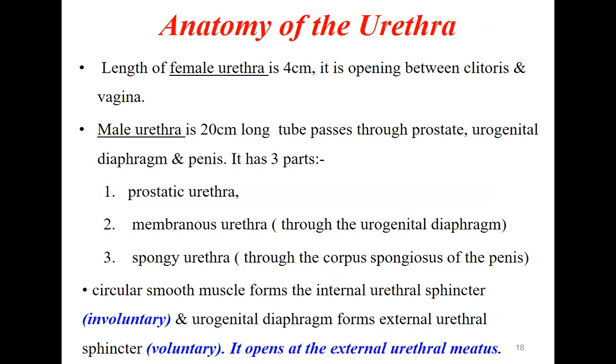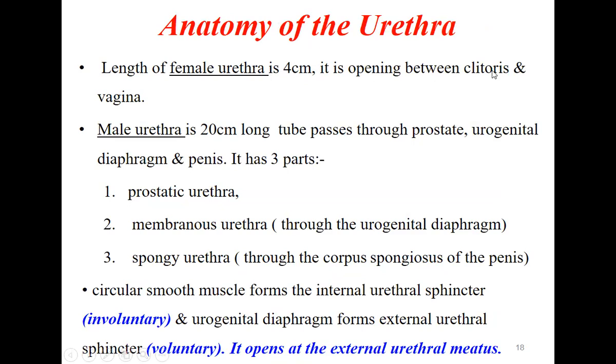Now coming to the urethra. The urethra is the last part which will flow the urine outside the body. The length of the female urethra is quite small. In case of the female, the urethra is very short, just 4 centimeters. But in male, it will be very long, almost 20 centimeters, because in case of male, it will pass through the penis. So it will be very long. In case of the female, it is very short, just 4 centimeters.